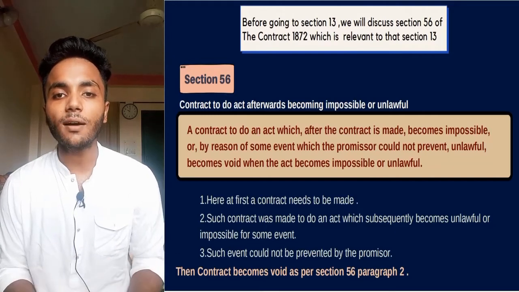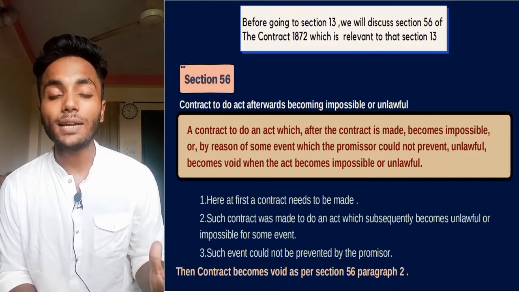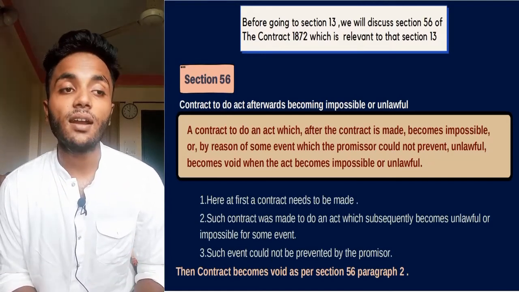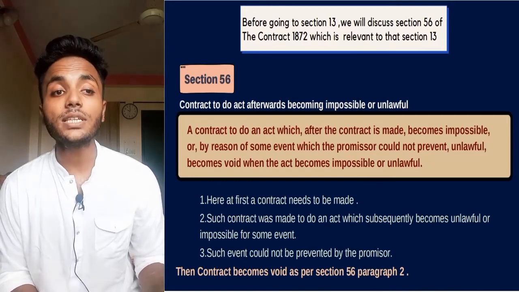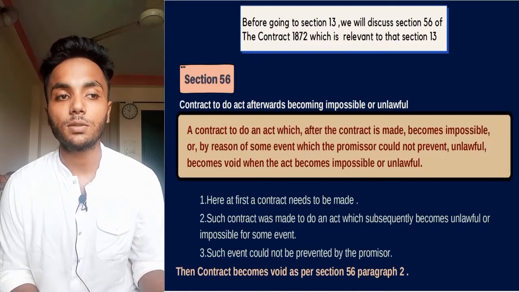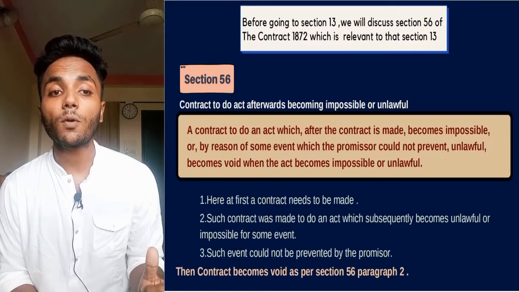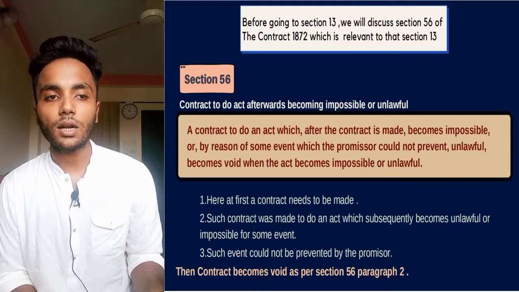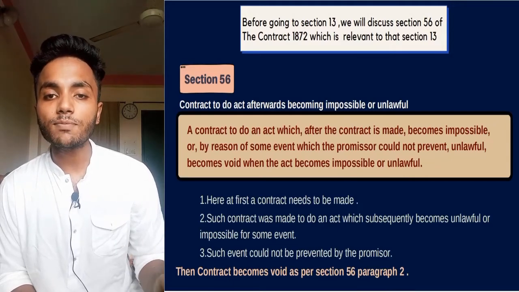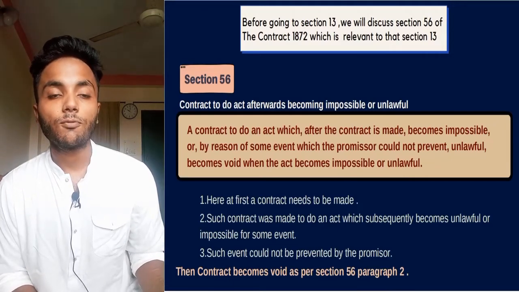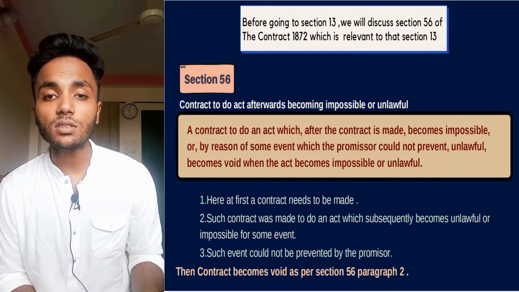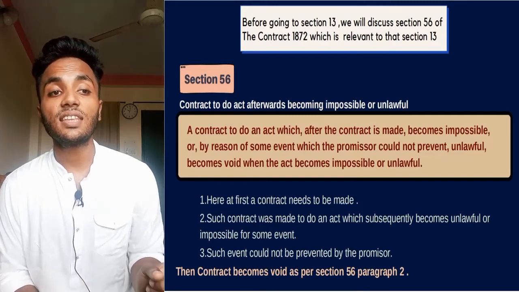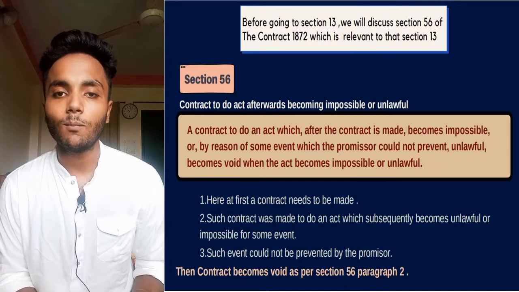So when an act becomes impossible or unlawful, what will be the status of the contract is said in section 56. Here it is written that a contract to do an act which, after the contract is made, becomes impossible or, by reason of some event which the promisor could not prevent, unlawful, becomes void. So what will happen in that situation is written in this section: the contract will become void.